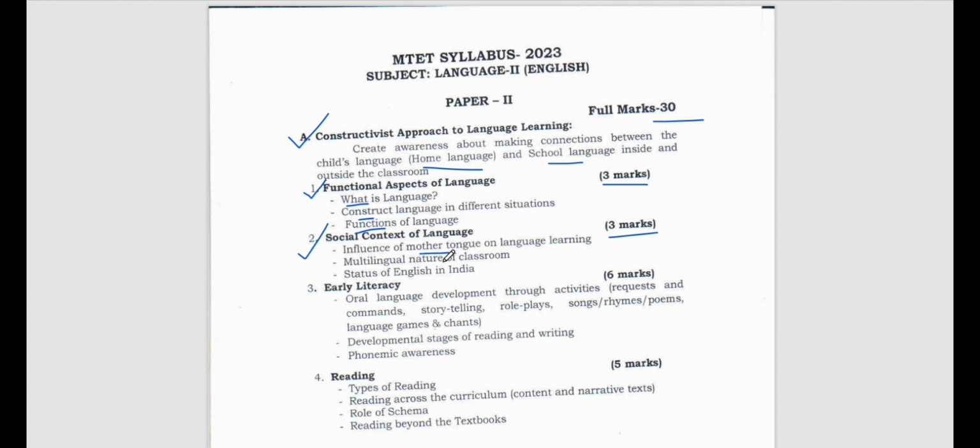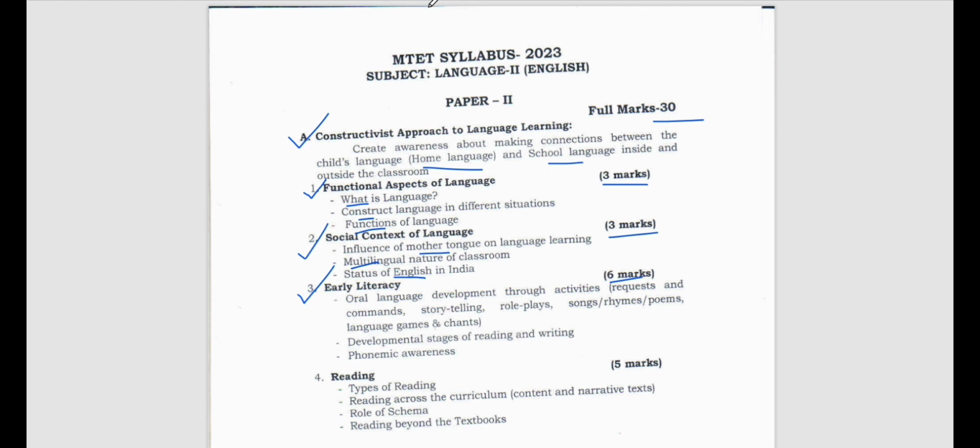Now, the multilingual nature of the classroom. Since we know that students come from different family backgrounds speaking different languages, everyone's mother tongue is different. So how do we maintain that multilingual nature of the classroom, that we need to study here. Now, the status of English in India, and how important the English language is in India, that we have to study. Then number 3, and this is for 6 marks.